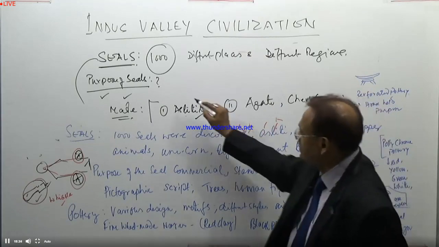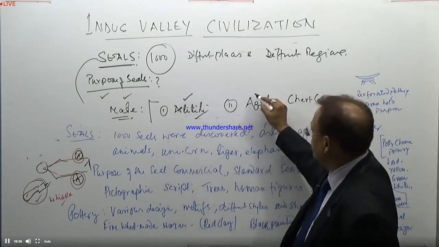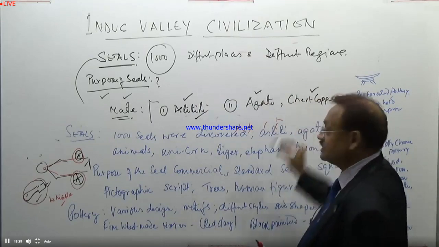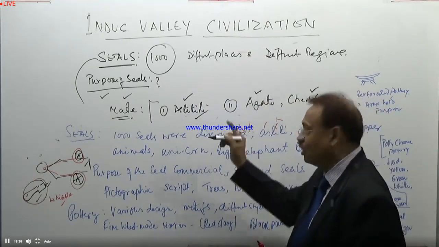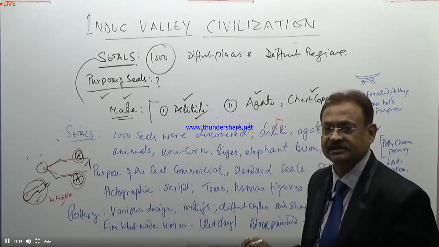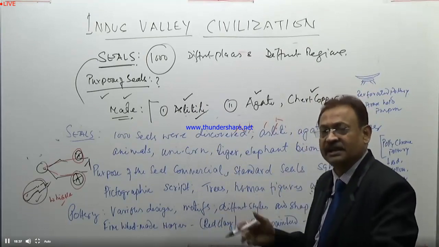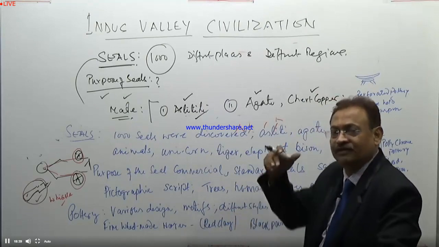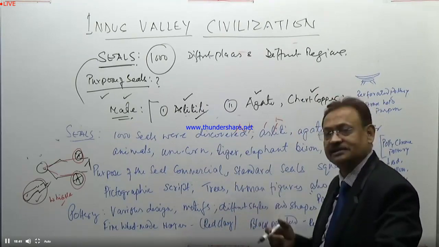So these were the varieties of making the seals. These were the major materials used to design, develop, and manufacture these seals.